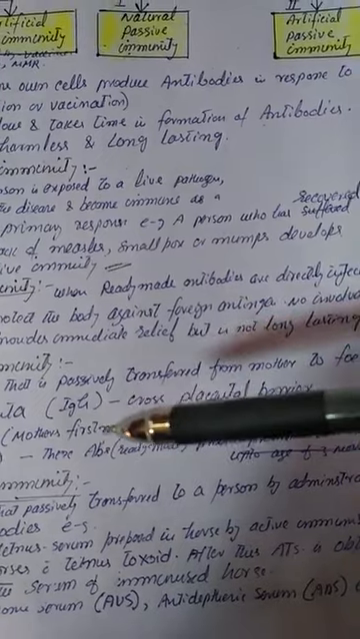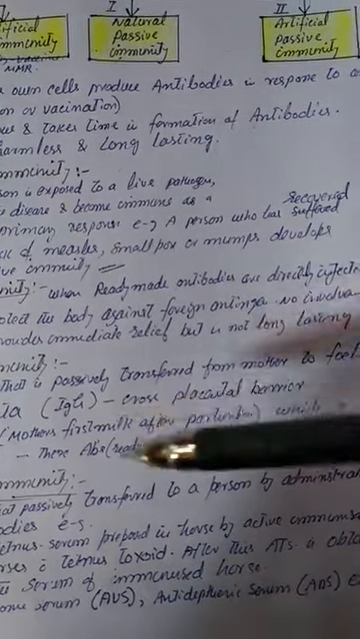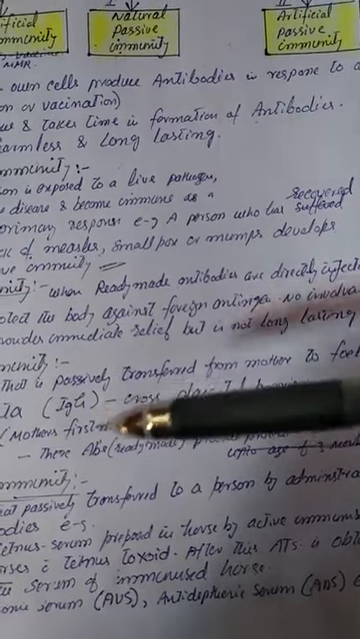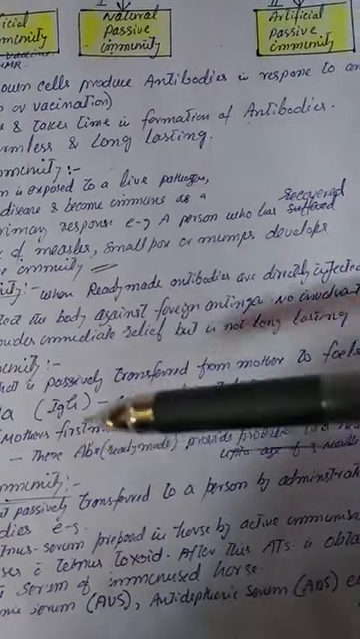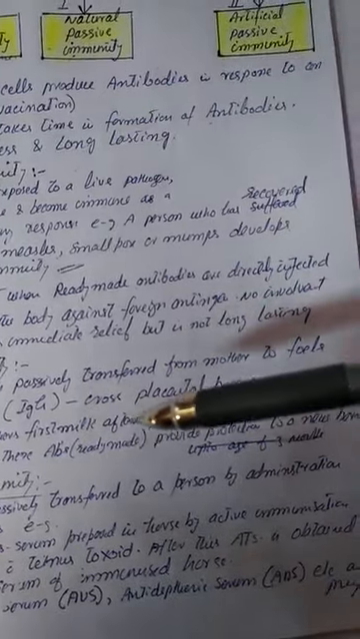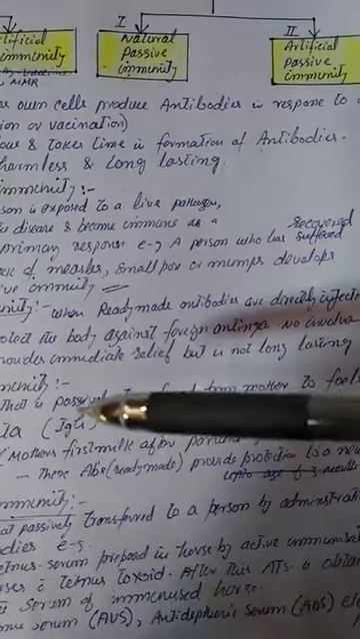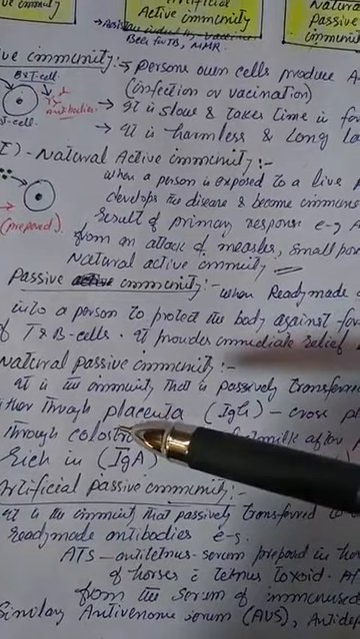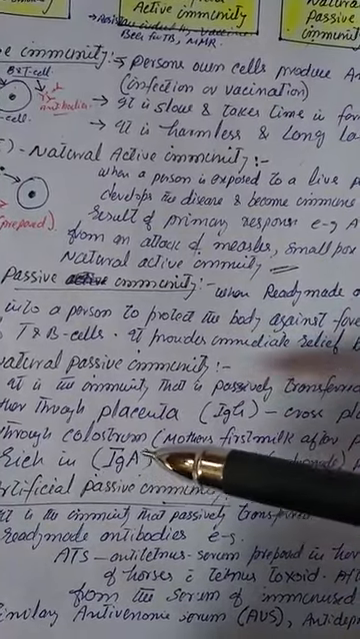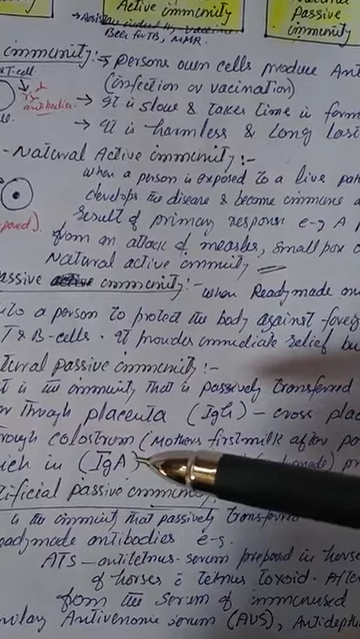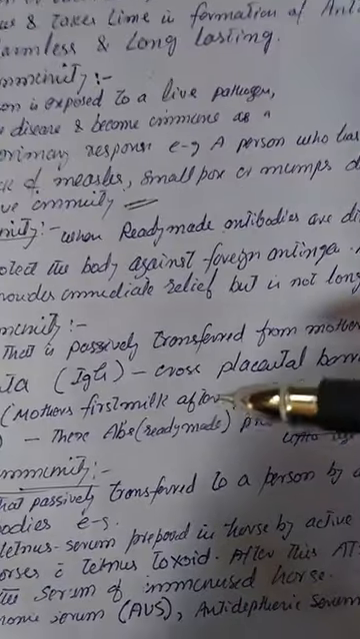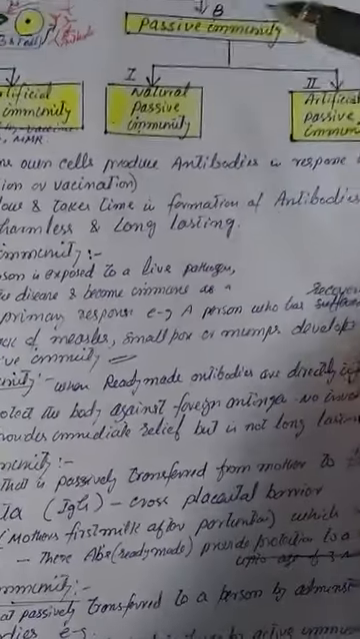Similarly, after birth, the mother also provides ready-made antibodies to the newborn through colostrum, which is the mother's first milk after parturition, and is rich in antibodies, particularly immunoglobulin A, IgA. So colostrum is very rich in IgA that gives protection to the newborn, usually up to 3 months of age.